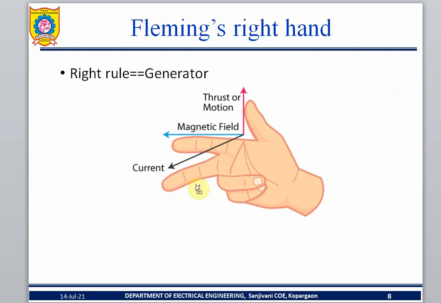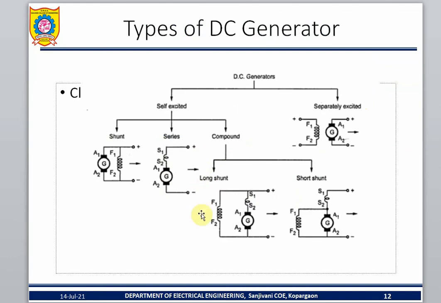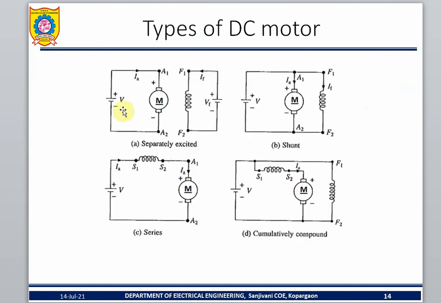Practically I want to change the direction of rotation. What to do? So this is a motor. What are the motors? Separately excited, shunt motor, series motor, compound motor. Take any motor, it is the same. Any one motor example you can take. How do you practically change the direction of rotation?